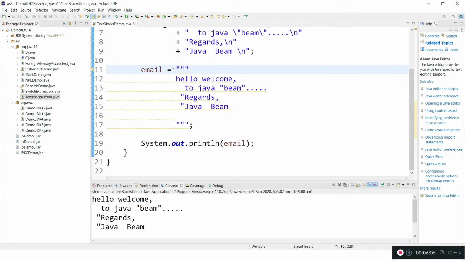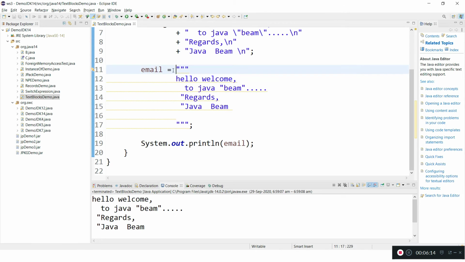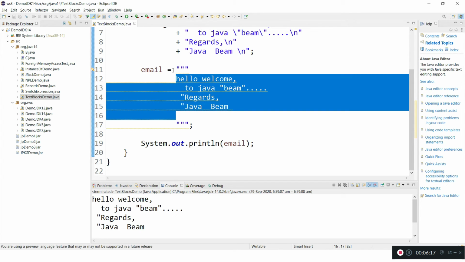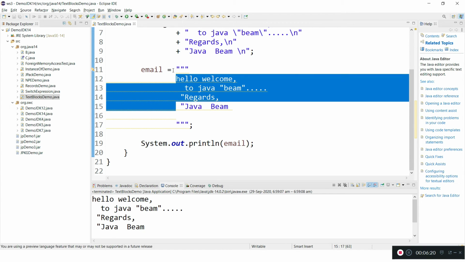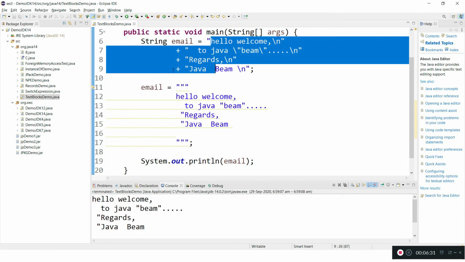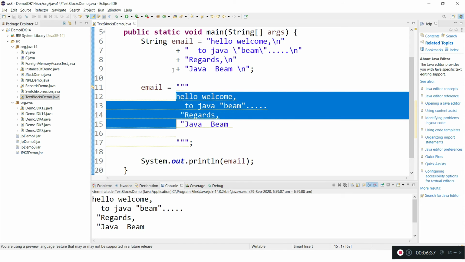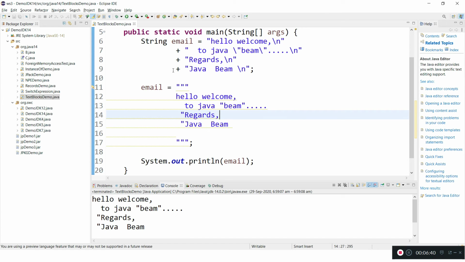See here, the advantage is that it gives developers better control to write free-form text, whatever they want. They can write HTML pieces of code here, like HTML divs, or SQL, or JSON objects. These are all lengthy blocks of strings. They can be managed easily using text blocks. This is where we were writing multi-line string literals, and this I have converted to text blocks. See how the readability is improved, and how we can manage the text better.